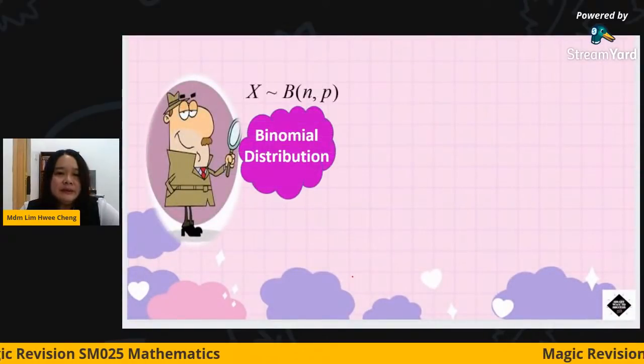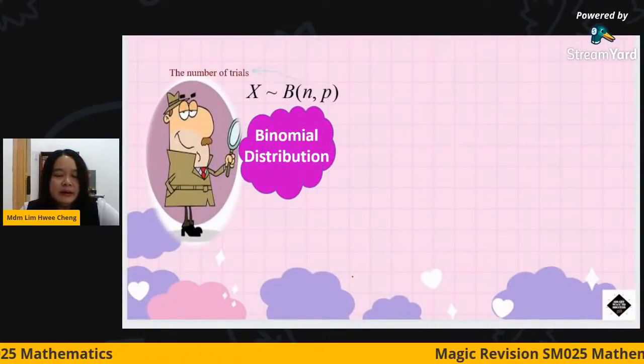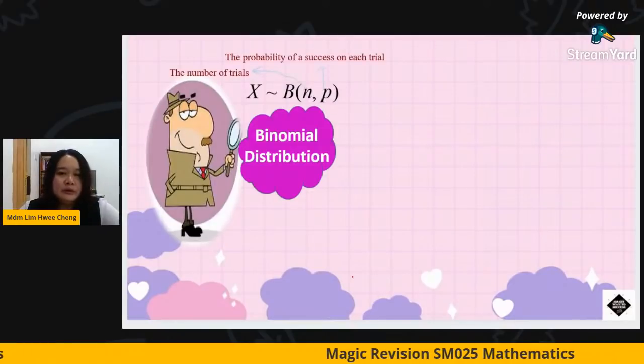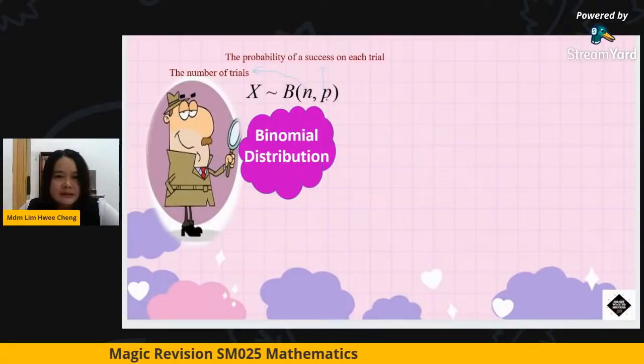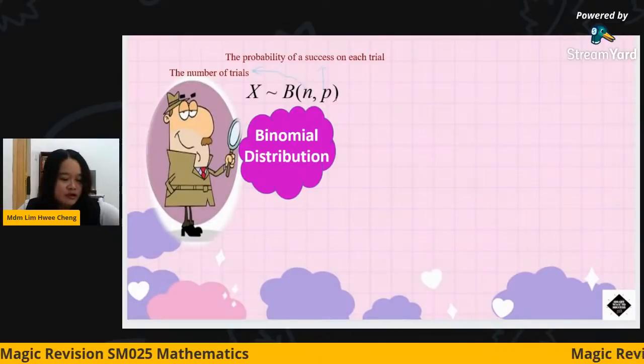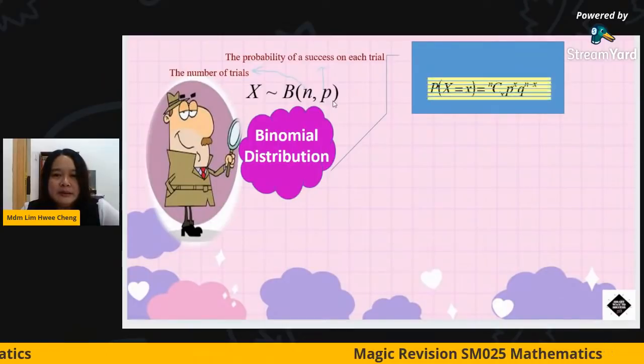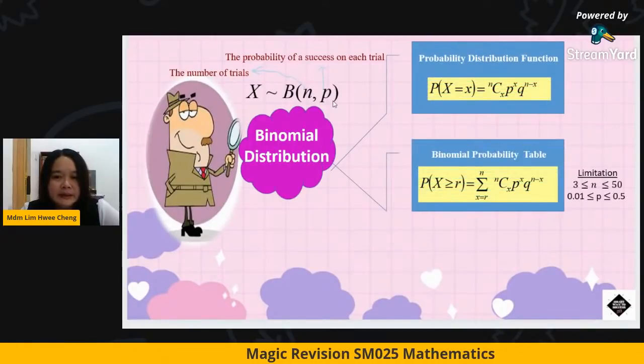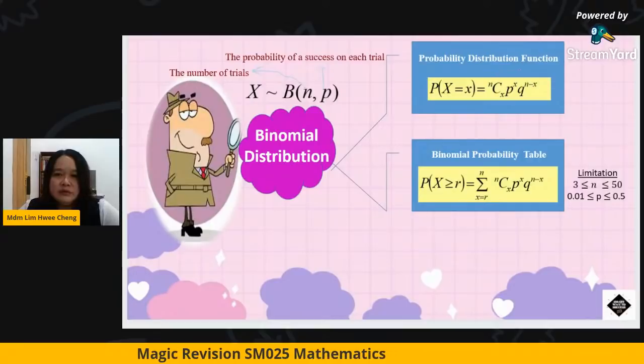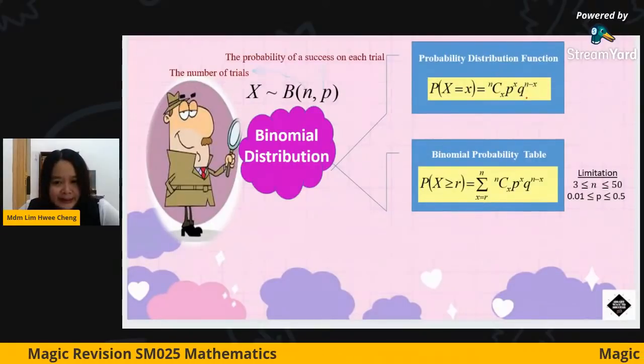For binomial, we have two main important parameters. One is the number of trials, the other one is the probability of success in each trial. To calculate the probability for binomial, we have two ways. One is you use the formula to calculate.